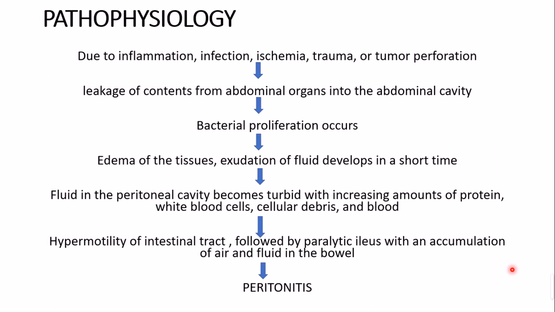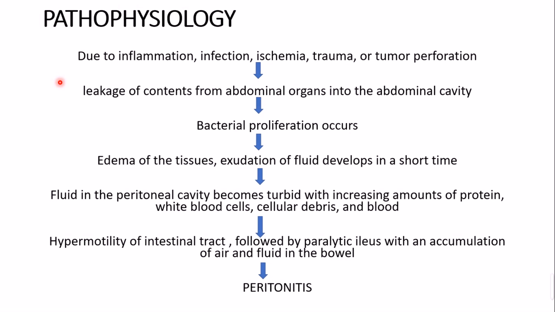Now we'll see the pathophysiology. Before that, just take an example of appendicitis, maybe severe appendicitis or a ruptured appendix. Due to rupture of the appendix, there will be a leakage of content which was already in the appendix for a long period of time, being infected.